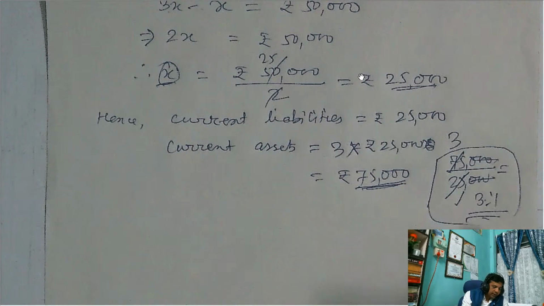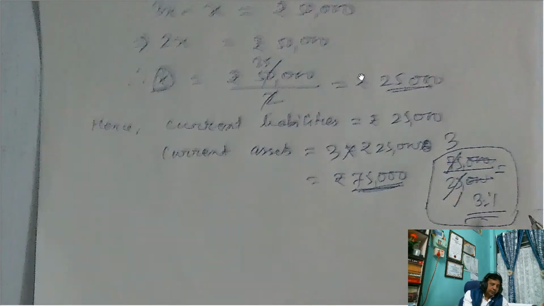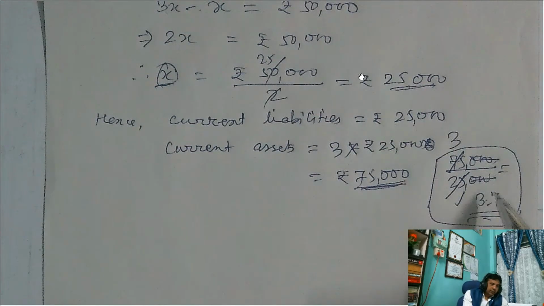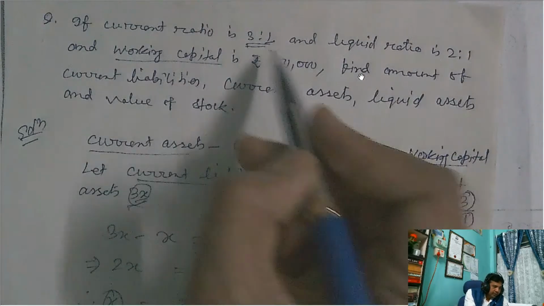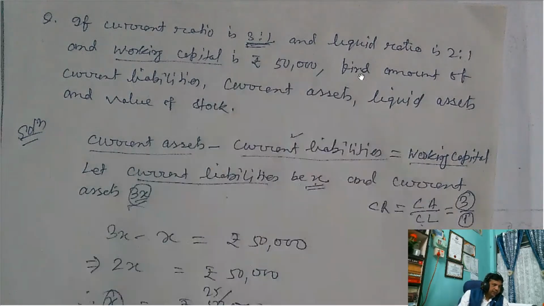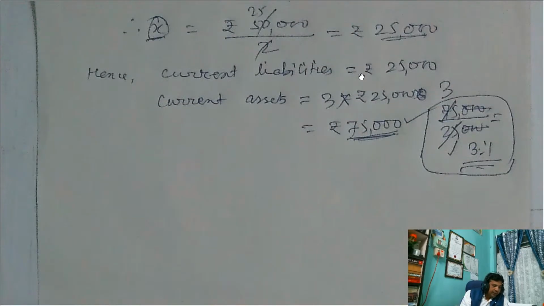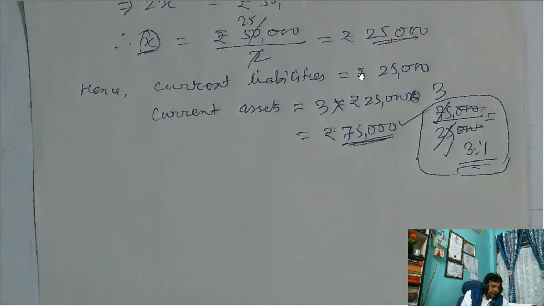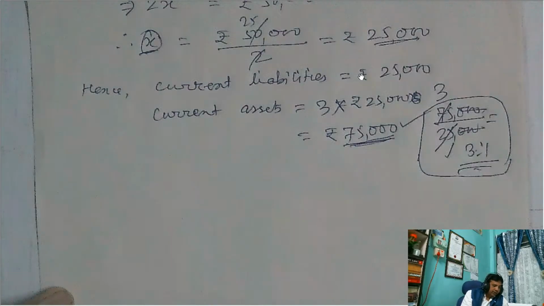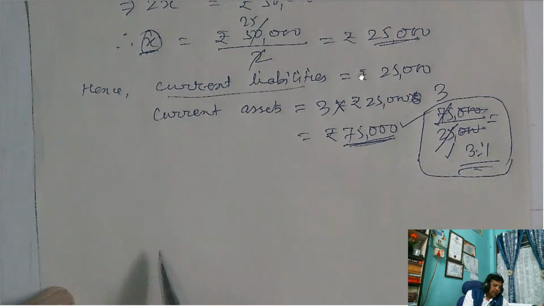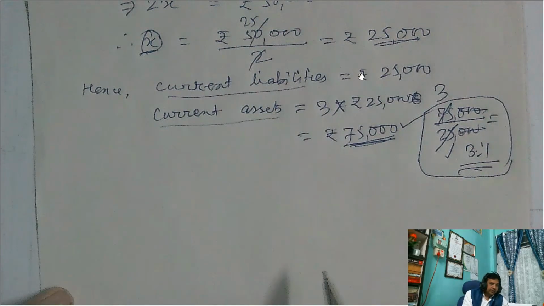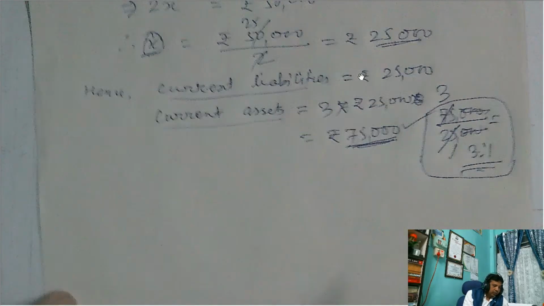The value of current assets and current liabilities which you obtain and use in the formula, if you get the same ratio which is given here, 3 is to 1, that means the value which you get is correct. Okay, now from the given question, we calculated the current liabilities, we calculated the current assets. Now we have to calculate liquid assets.